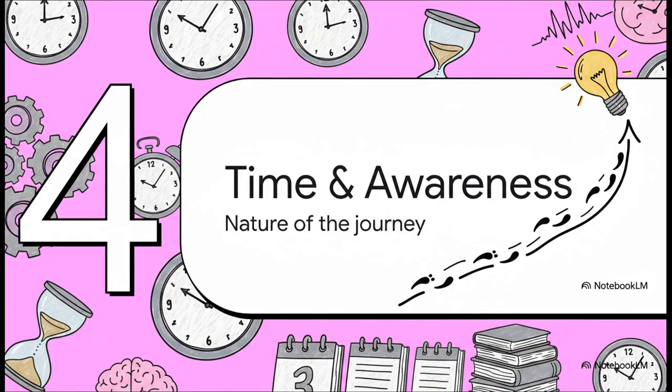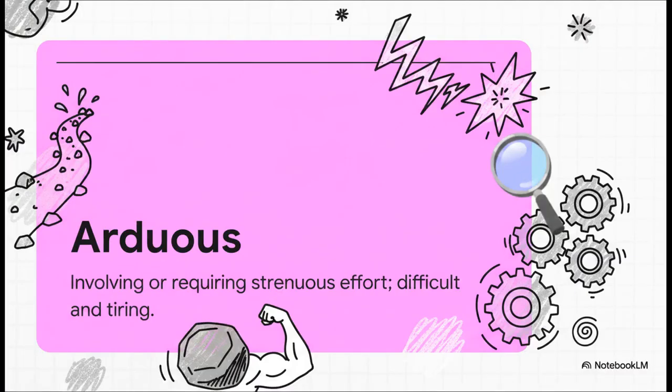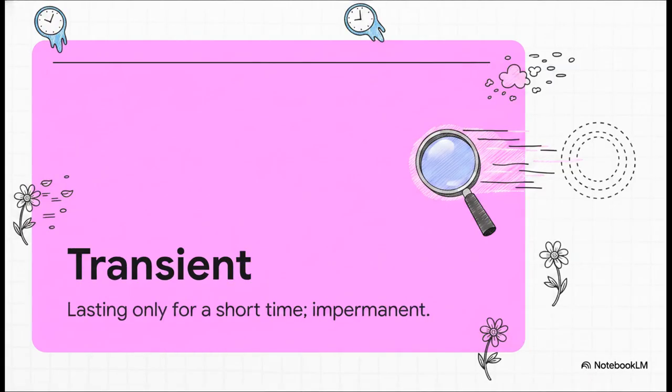Section 4. Time, effort, and awareness, the nature of the journey. Because let's face it, improving a deleterious situation is almost always an arduous task. Arduous means involving or requiring strenuous effort. It is difficult and tiring. It's a laborious, taxing journey that demands a whole lot of hard work. But hey, there's a silver lining, captured beautifully by our next word, transient.